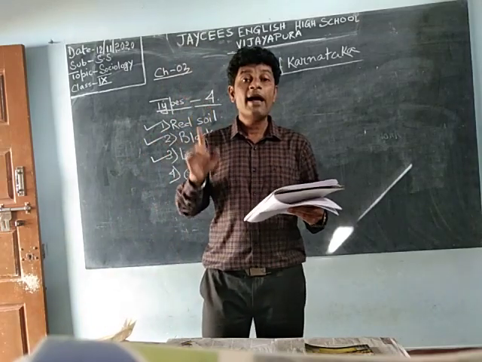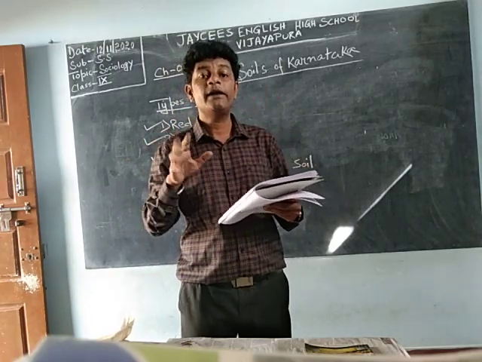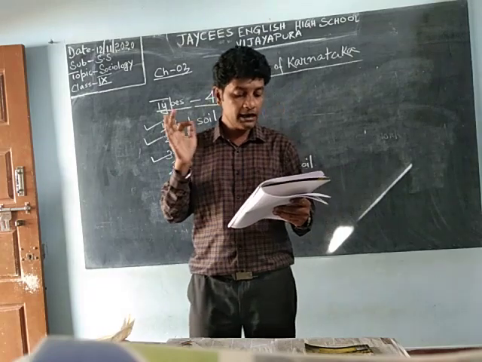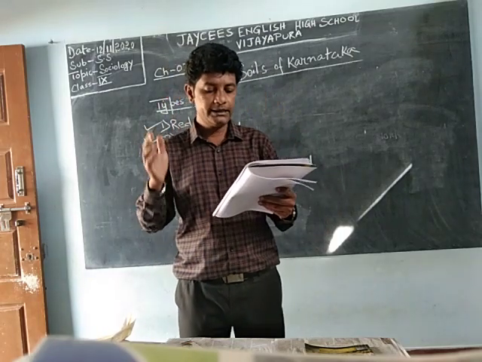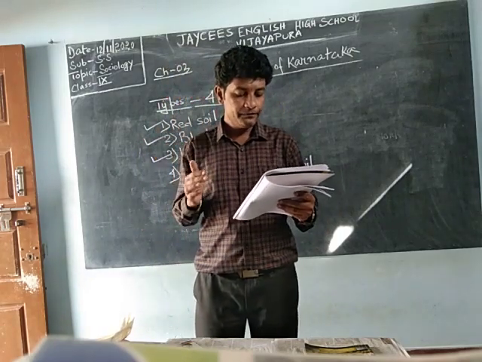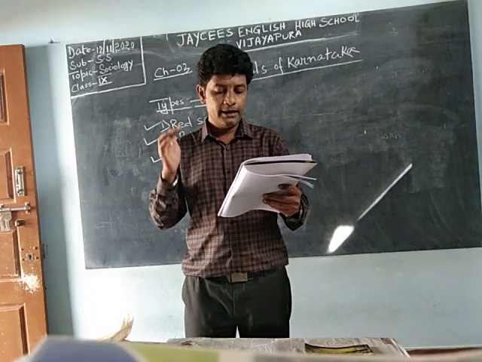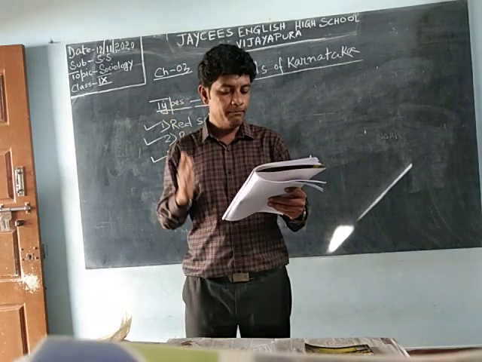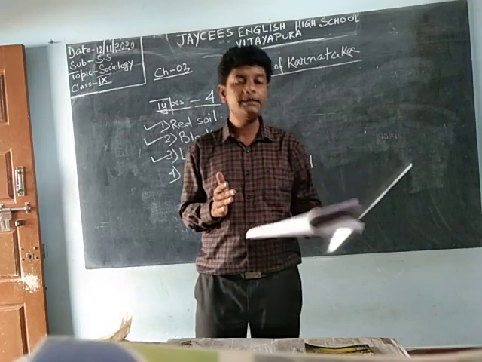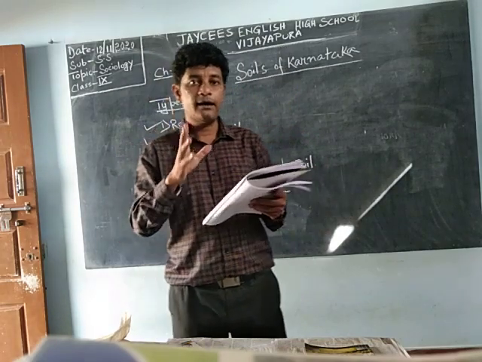Now, where are these soils available in Karnataka? Uttara Kannada, Udupi, Dakshina Kannada, Kodagu, Chikmagaluru, then Shimoga and Belagavi have more of this soil.